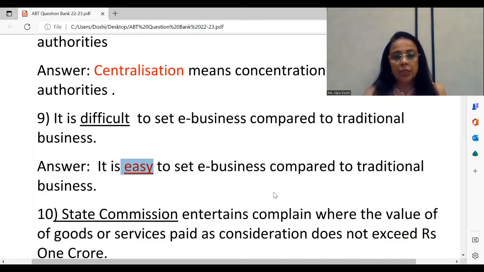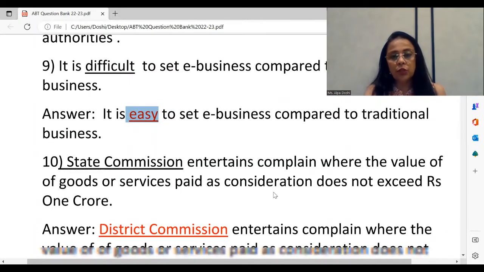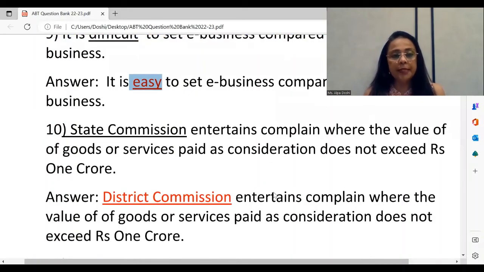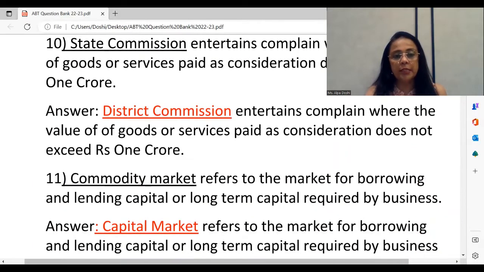And the correct answer for this should be, when it is not more than 1 crore, it is District Commission which entertains complaints where the value of goods or services paid as consideration does not exceed rupees 1 crore. At this point, let me make a note. State Commission entertains complaints which are 1 crore and above, but does not exceed 10 crores. So the limits are 1 crore to 10 crore for State Commission, and above 10 crores it is for National Commission. So if you see the distinction at the end of the 7th chapter, you'll get these points that we are talking about.